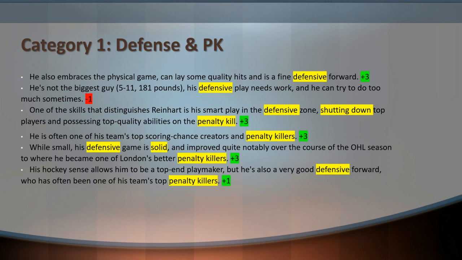Everything else makes good sense. There are certainly some things to quibble with. The last sentence says that this player is a top-end playmaker and also a very good defensive forward who's been one of his team's top penalty killers.